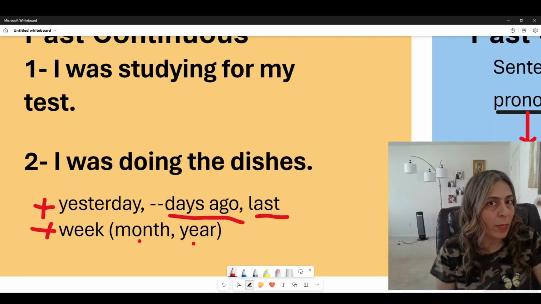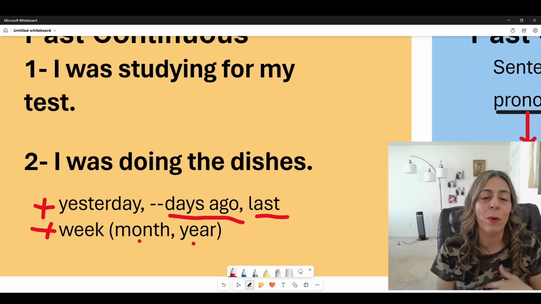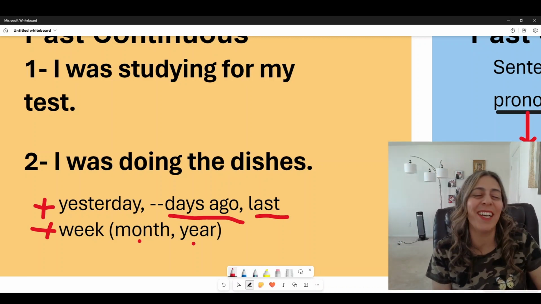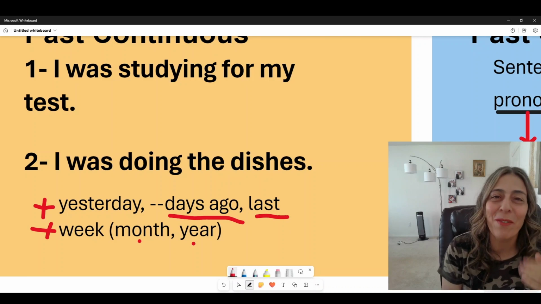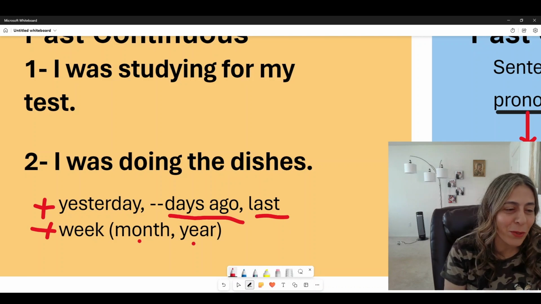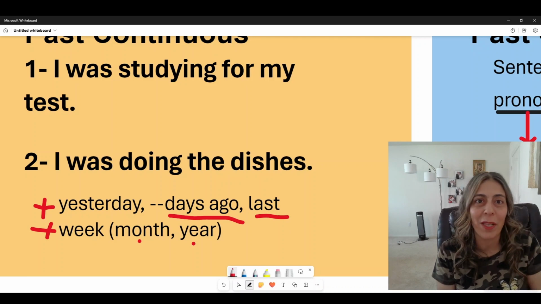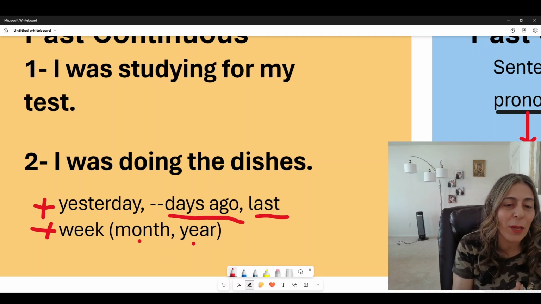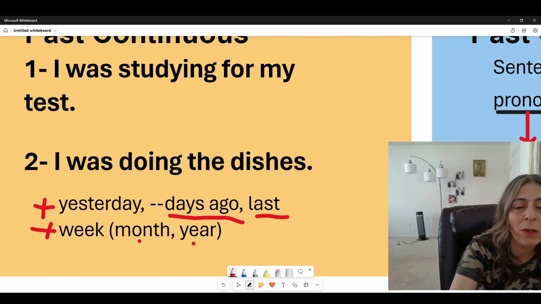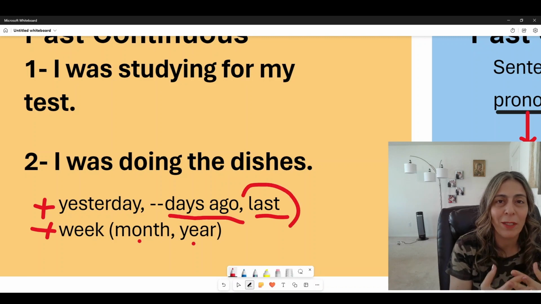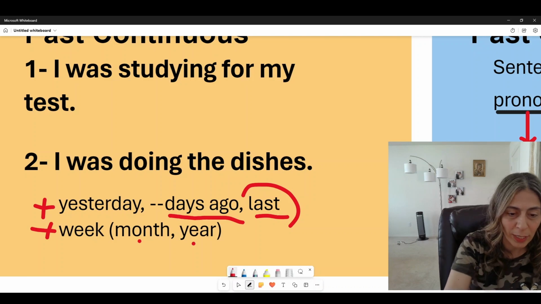So 2 days ago, 3 years ago, 5 days ago. We could also say last week, last time, last month. Anything with last is also in the past. So if we want to use past continuous, we use this.